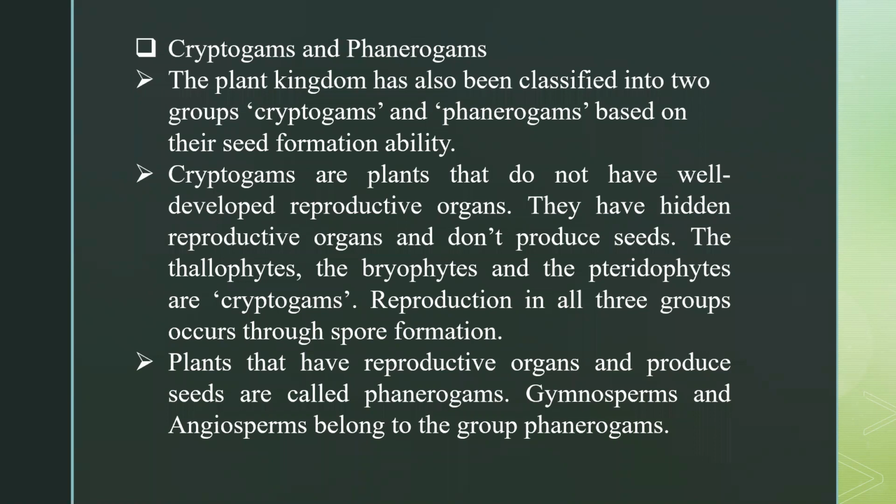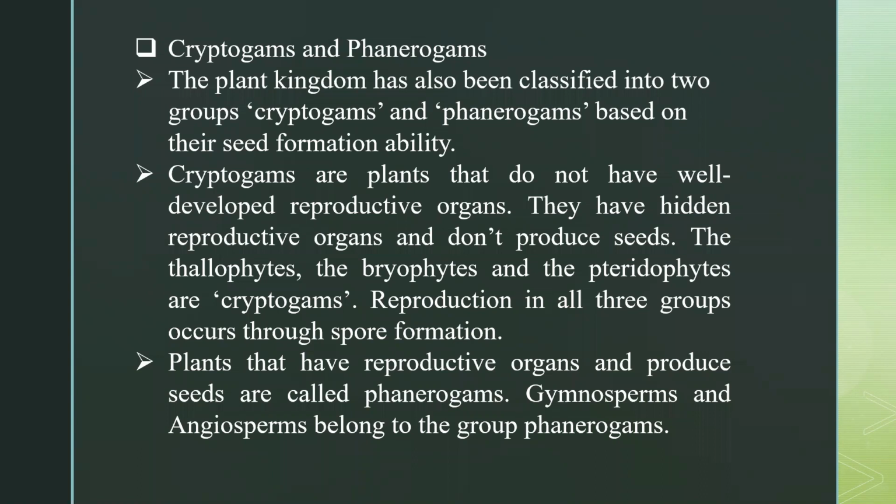Reproduction in all these 3 groups occurs through spore formation. This is a very important thing, the formation of spores, like we did yesterday in the case of kingdom fungi. I showed you the structure: the formation of sporangium, then hyphae, mycelium, spores. So basically here, instead of seeds, these plants have spores, and reproduction happens with the help of these spores. All right, now next we have phanerogams.